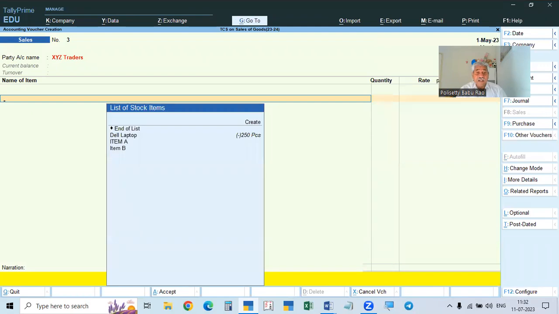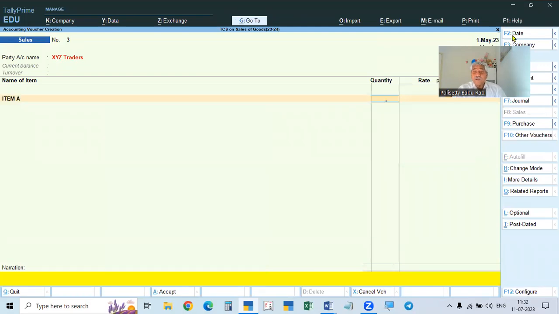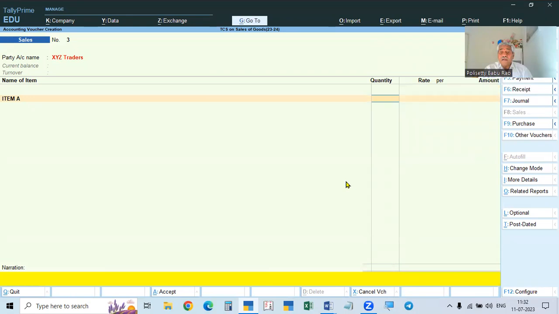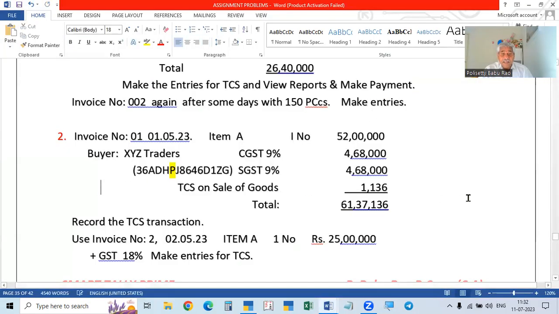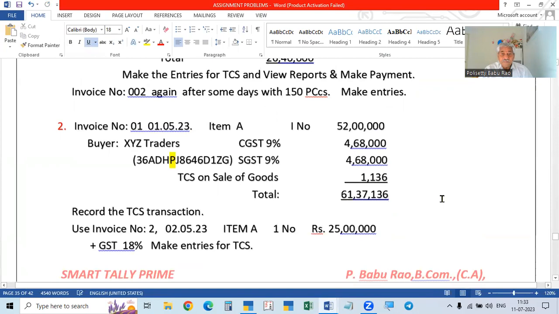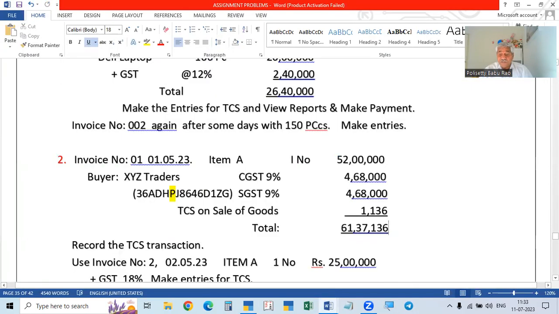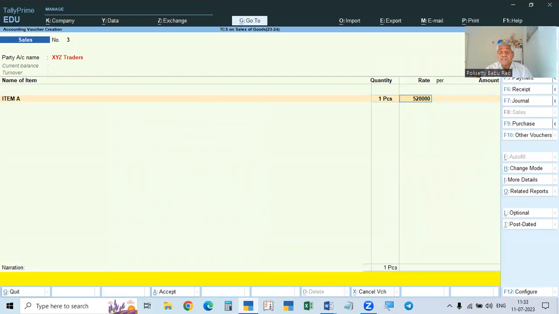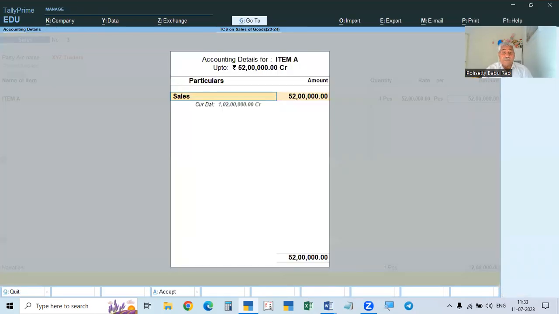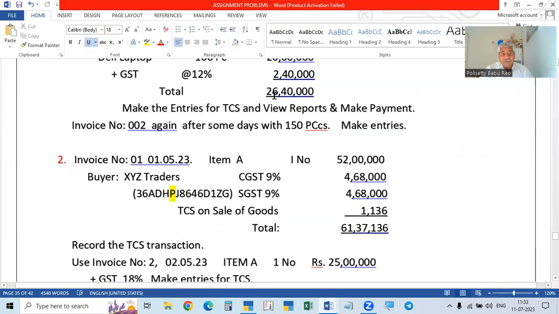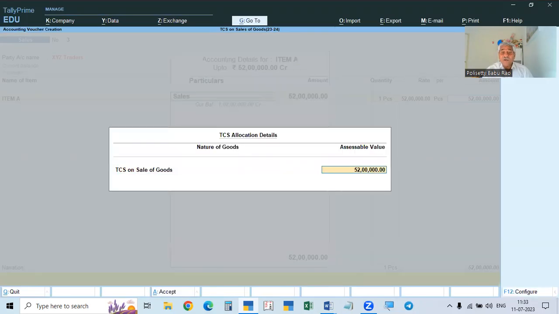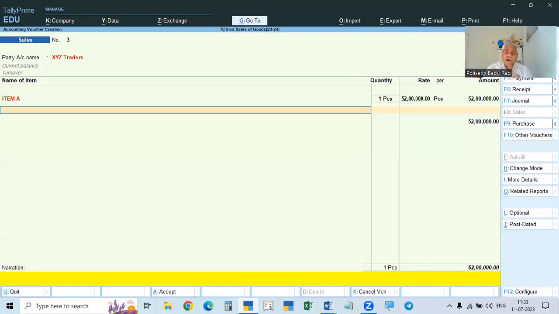Item A. See here, we are selling item A. What is the quantity? Item A, one number only. That one number itself is 52 lakhs. For example, 52 lakhs we collected. See, in the previous example, the first transaction was less than the limit and the second transaction crossed the limit. Now the first transaction itself is crossing. This is another person. So 52 lakhs, and everything will be taken automatically.